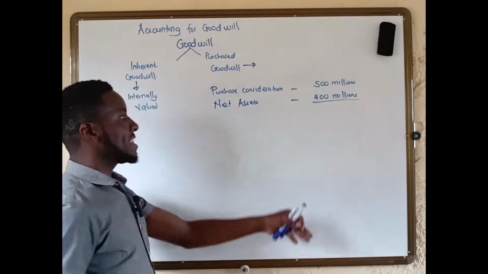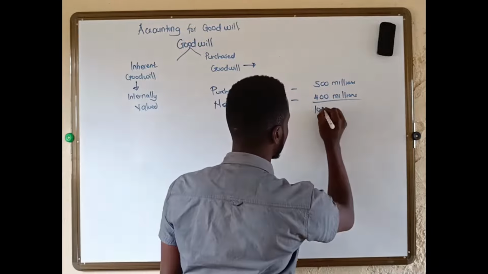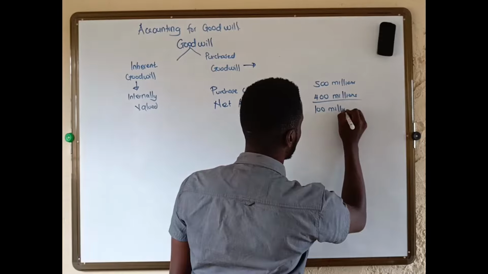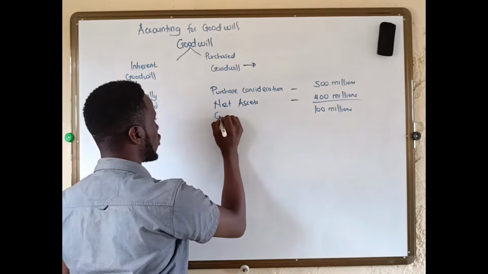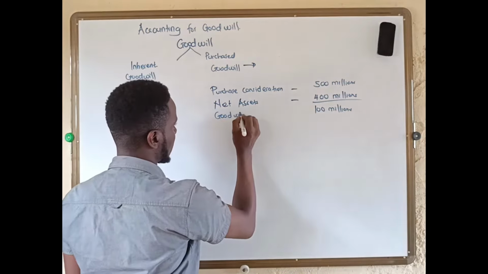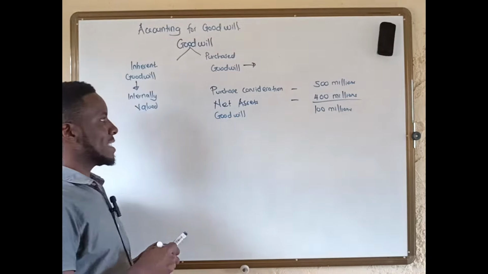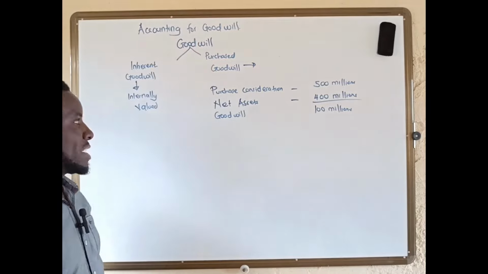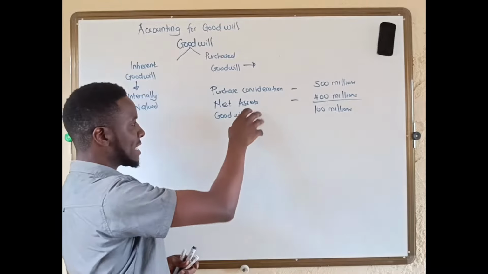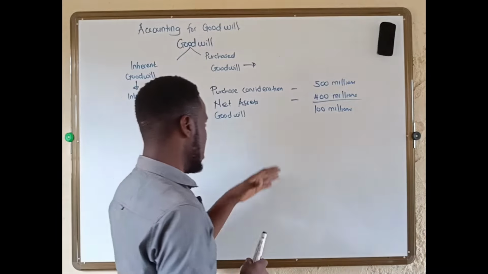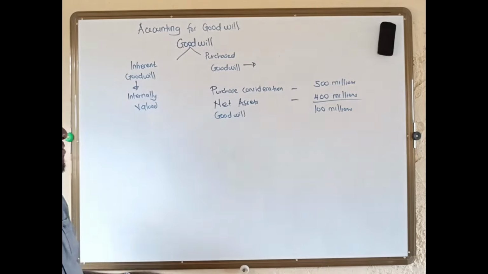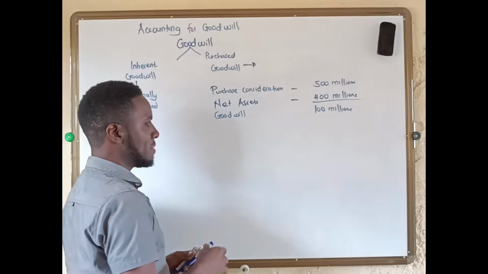So meaning the extra 100 millions will give birth to what we call goodwill. So basically, this is how purchased goodwill looks like. It's the excess of purchase consideration over the fair value of the assets of the business.